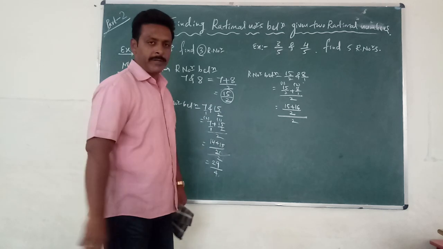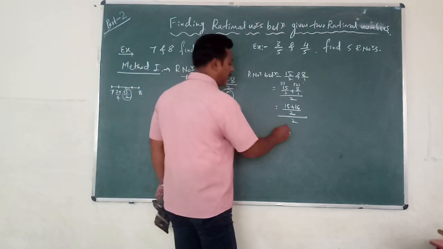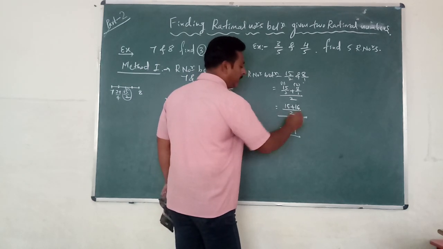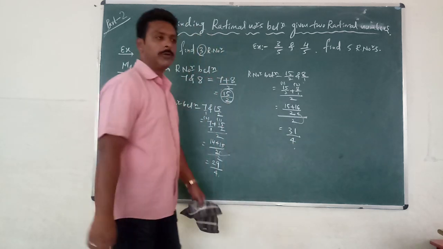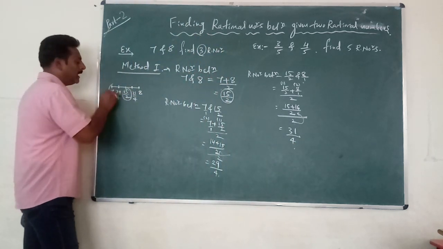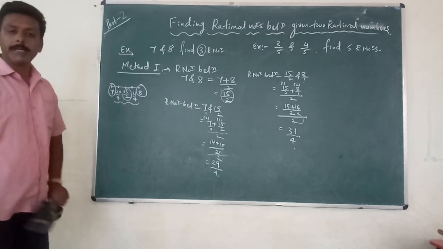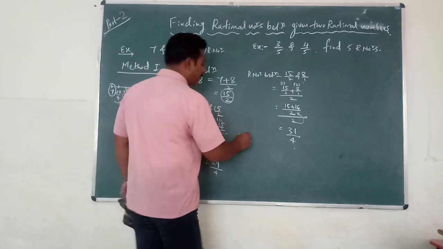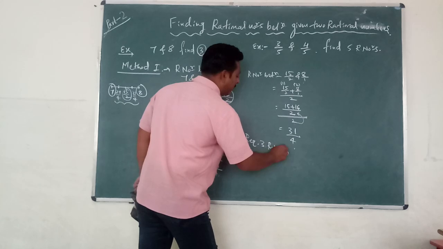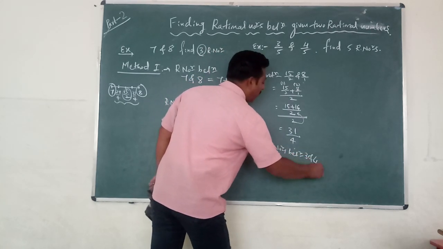Now you have to add the numerators. 15 plus 16 is 31. I told you these two will come to the denominator. 2 twos are 4. Now you got 31 divided by 4. Now see, in between 7 and 8 you got 3 rational numbers. Therefore, the required 3 rational numbers between